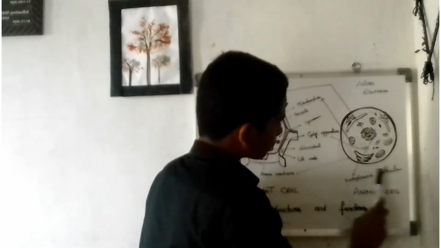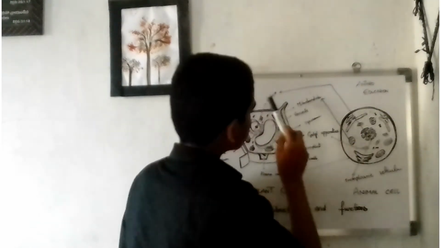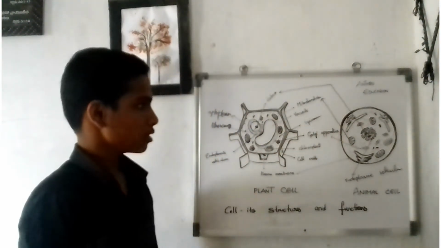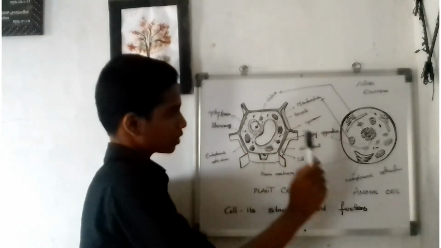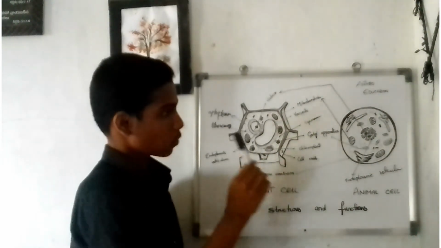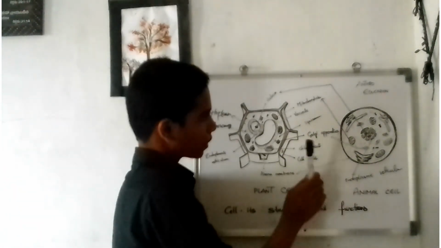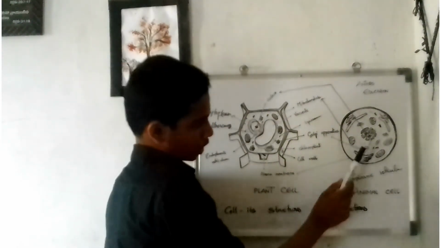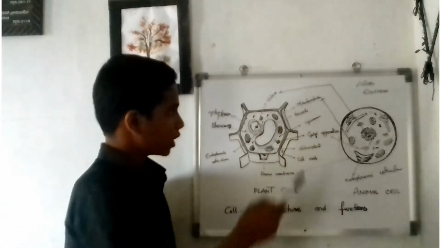And the endoplasmic reticulum I have told you. And next, the mitochondria are also present, but one of the main differences is that the animal cell doesn't contain chloroplasts. It doesn't contain plastids. It doesn't contain the large vacuoles. So most of the organelles are present in the plant cell and fewer organelles are present in animal cells. In animal cells we also find ribosomes and also lysosomes. One of the organelles I forgot to tell you about is the lysosomes.